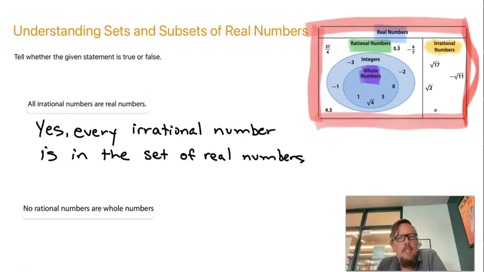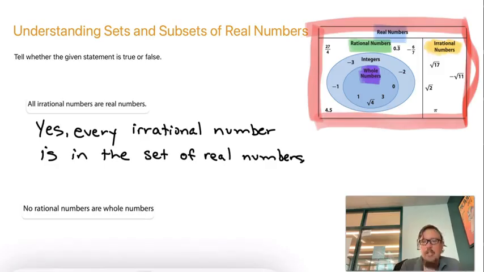So this is worded in kind of a confusing way, but what it's asking is, if we have a rational number, could that number also be a whole number? Could we have a number that was a rational number and also a whole number? And the answer is, of course we could. In fact, every whole number is also a rational number. So if I said, hey, I have a rational number here, could you say, oh, well, then I know it's not a whole number? Of course you couldn't, because what if my rational number was 1? If my rational number was 1, that is also a whole number, so we can come up with an immediate counterexample.